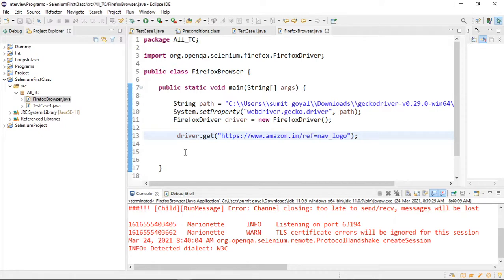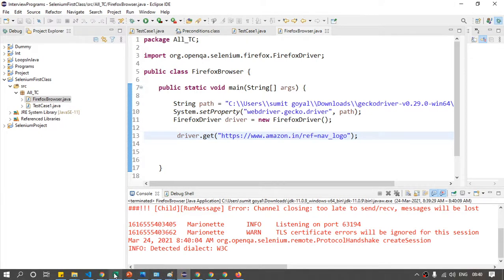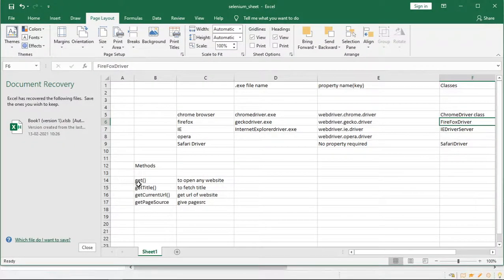Okay, so you can practice the same methods. Same methods will also be applicable here. This we have discussed for Firefox. This will be an assignment. Just try to check whether these methods are working. Methods will be same.